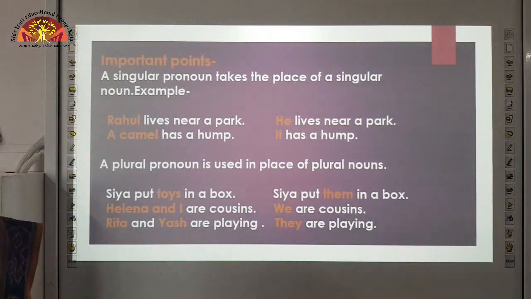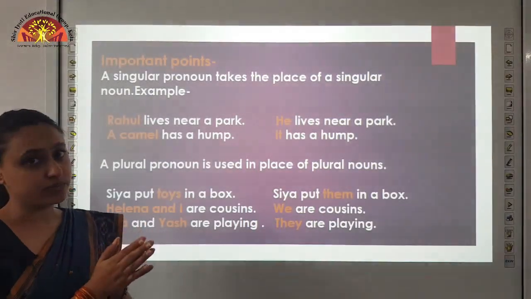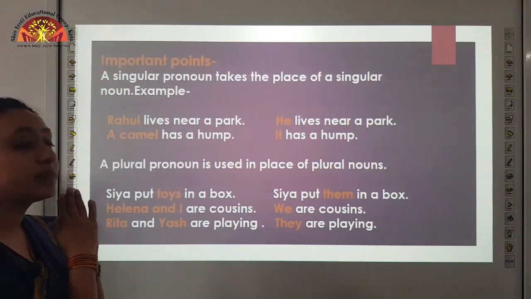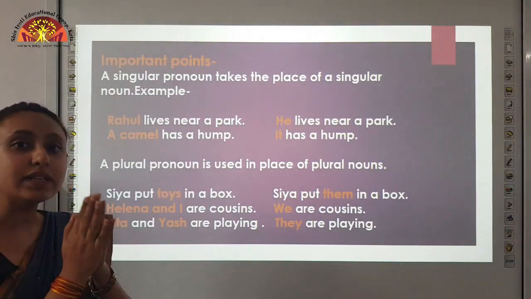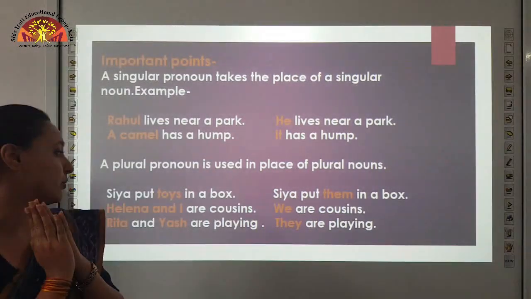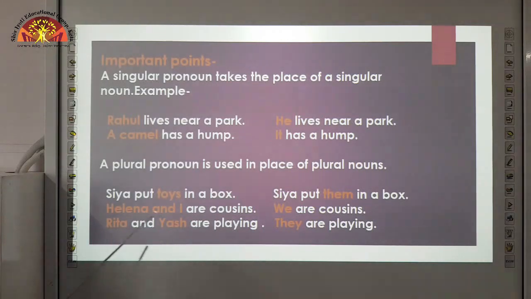So the way we replace a singular noun with a singular pronoun, now we will replace a plural noun with a plural pronoun. Sia put toys in a box. So here the highlighted word is toys.